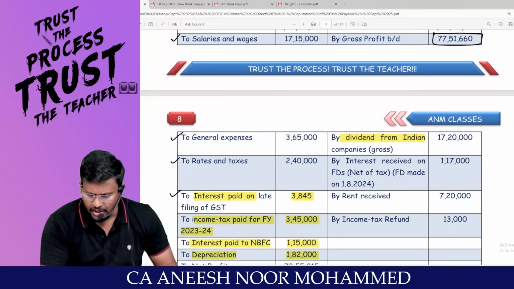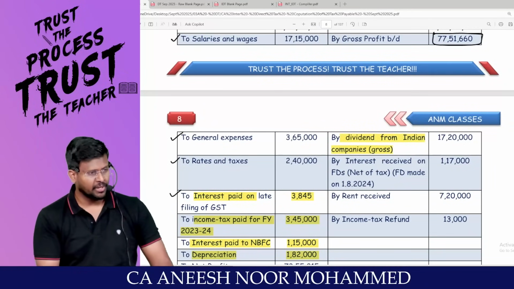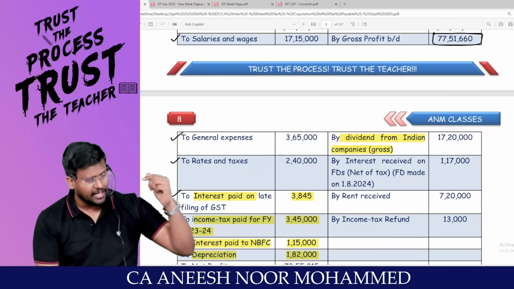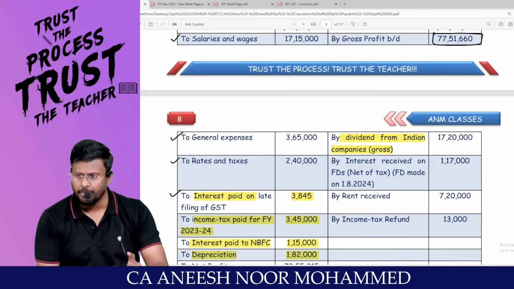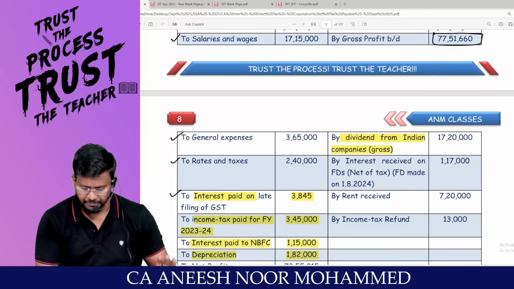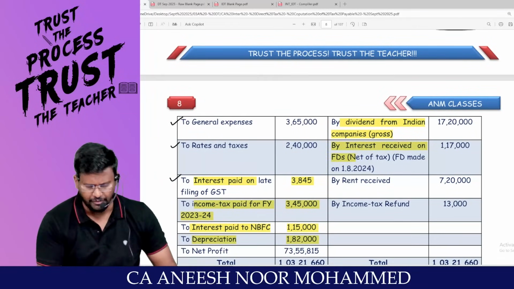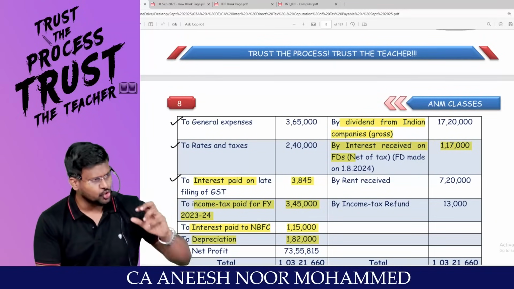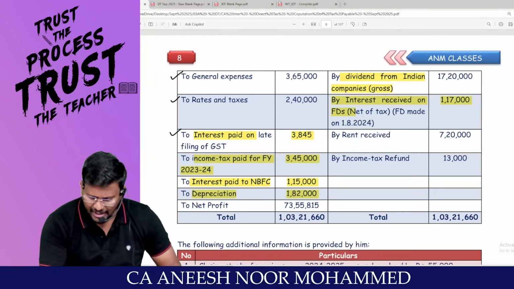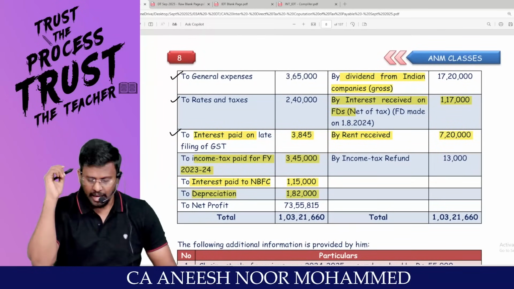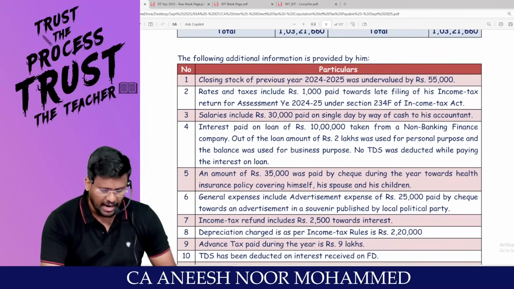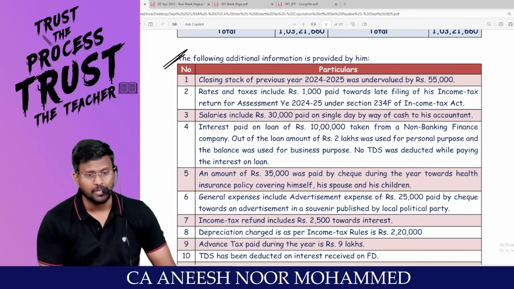Dividend from an Indian company has been credited to the P&L account. If this item belongs to another head of income, I have to exclude it from PGBP and include it in the respective head. Interest received on FD should generally be taxable under IFOS, but this has been credited to the P&L account, so it should be removed from the P&L account and shown under the head IFOS. Rent received should be taxable under the head IFHP, and the income tax refund is 13,000. Right, sir?